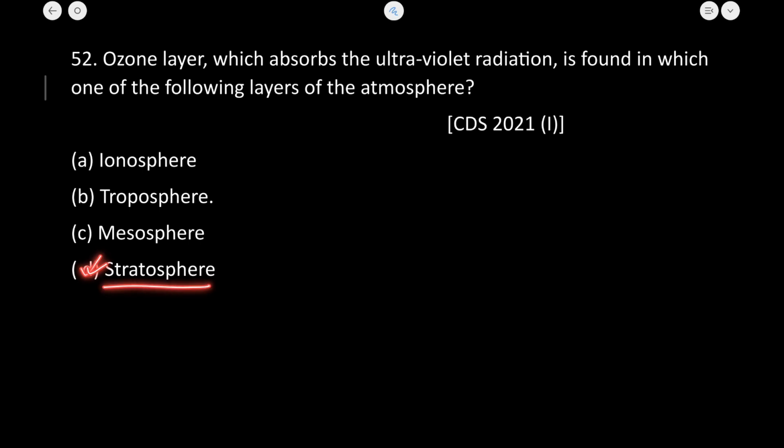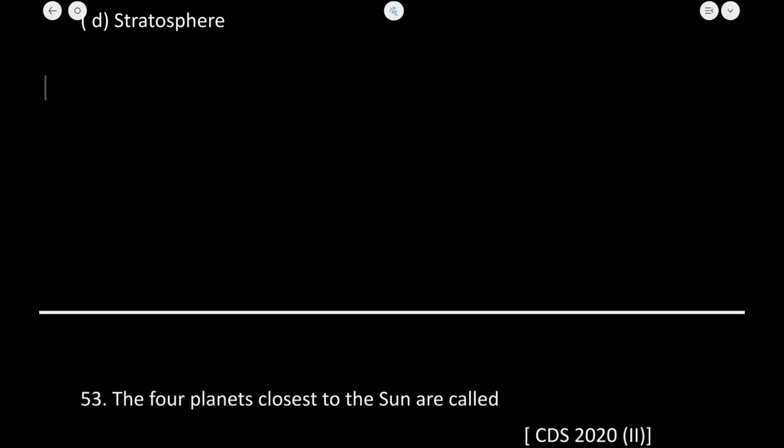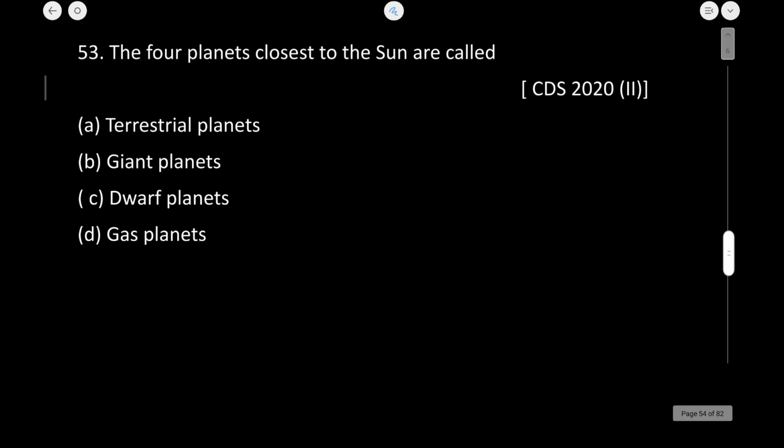The ozone is found in the stratosphere. The in-depth analysis of this question we will cover in the subsequent chapter. This you need to know primarily, that ozone at the level of the stratosphere is helpful for the environment. Let's now move to the next question.